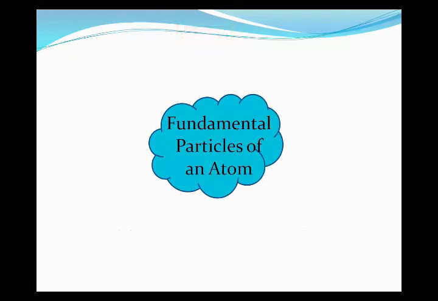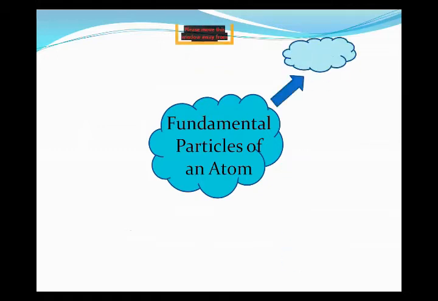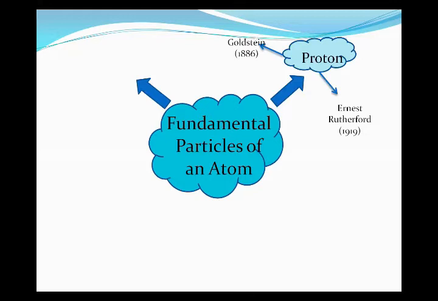Now, after this, I have discussed modern atomic theory. Next, the fundamental particles of atoms. Number one, we have the proton. The proton was discovered by Goldstein in 1886. The other scientist who worked on the discovery of the proton is Ernest Rutherford, in 1919. So these two scientists, Goldstein and Ernest Rutherford, worked on the proton.